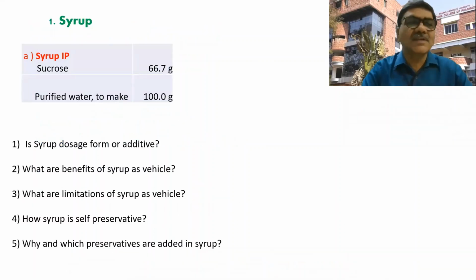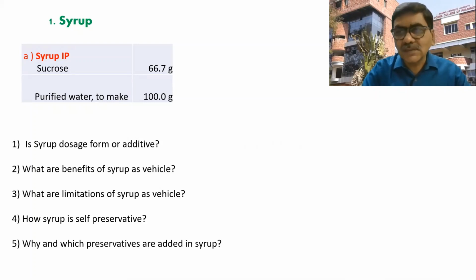So as we know, the syrup IP has a formula of sucrose IP 66.7 grams in purified water to make 100 grams. So it is the syrup IP, which is 66.7% weight by weight. The syrup is usually prepared by dissolving sucrose, but in pharma we use sucrose of IP grade. So IP is the Indian Pharmacopoeia. This formula is the Indian Pharmacopoeia formula, which is the weight by weight formula.